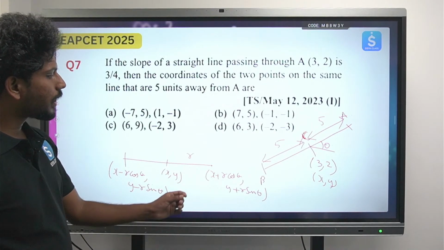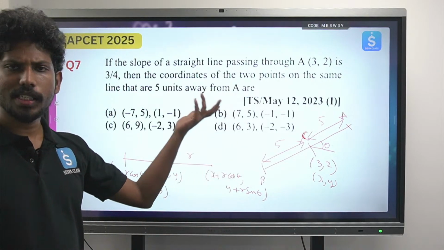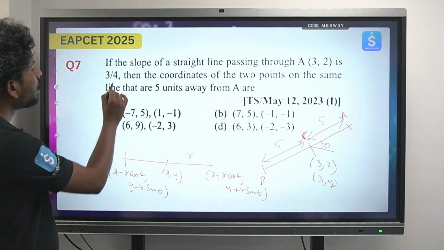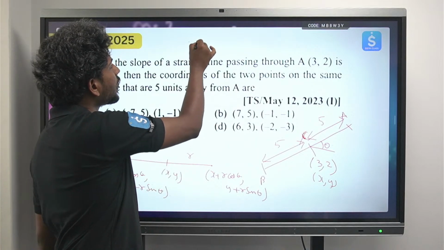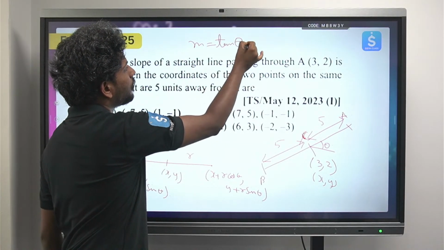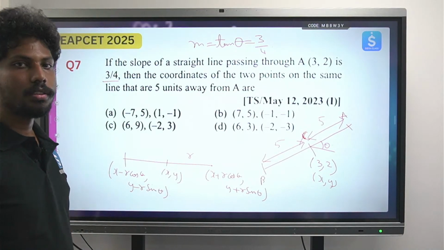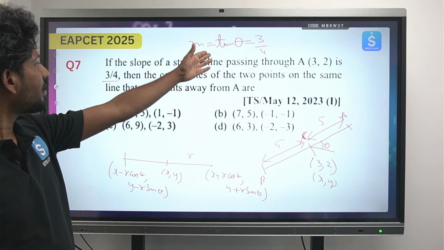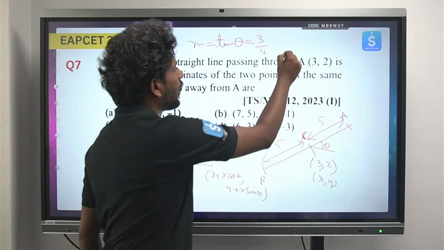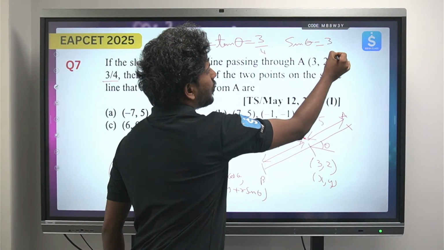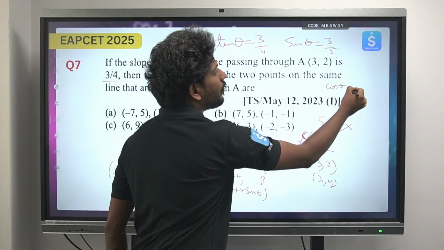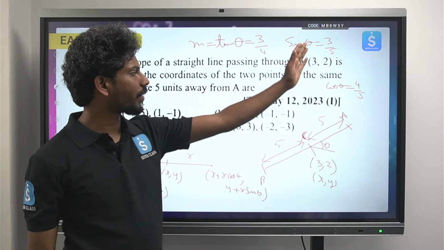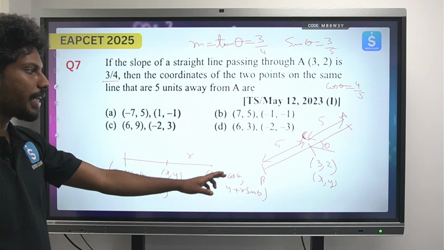Here, more important than this formula is how we can find this cos and sin. In the given question theta is not given, so how can we find it? That's a big question, right? But here the question says the slope is 3 by 4. Slope is nothing but tan theta, so I already know the value of tan theta is 3 by 4. From this you can directly find the value of sin theta, which is 3 by 5, and cos theta is 4 by 5. By this time you would already be aware: form a triangle and use Pythagoras to find the sin and cos values. So simply substitute in the formula. I am leaving this question to you.